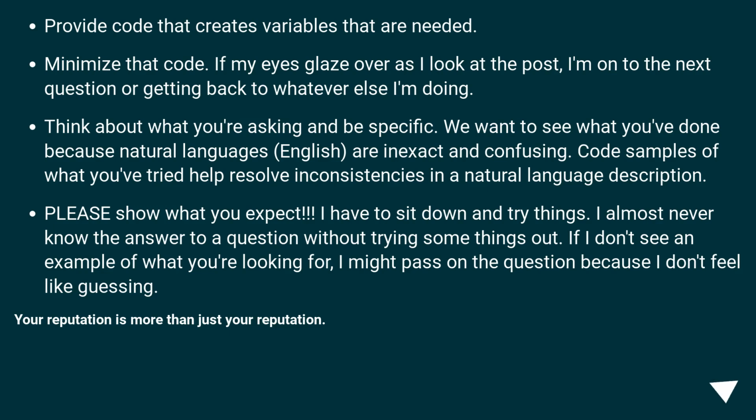I have to sit down and try things. I almost never know the answer to a question without trying some things out. If I don't see an example of what you're looking for, I might pass on the question because I don't feel like guessing. Your reputation is more than just your reputation.